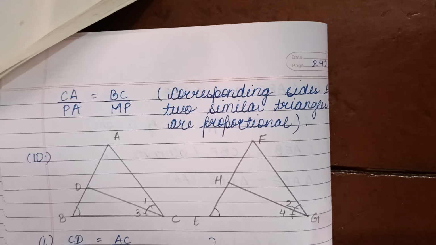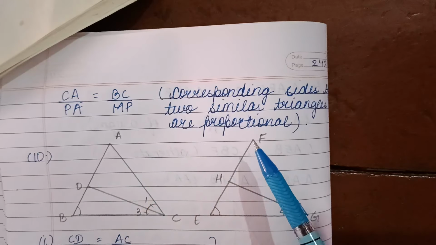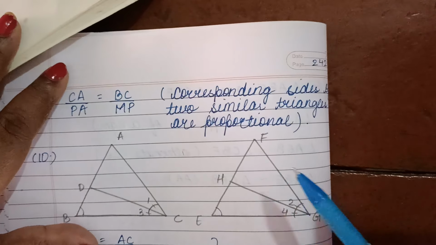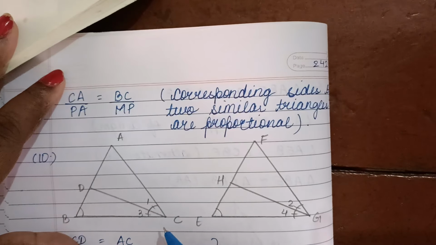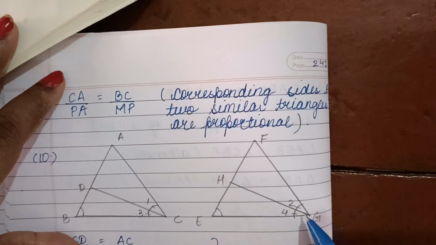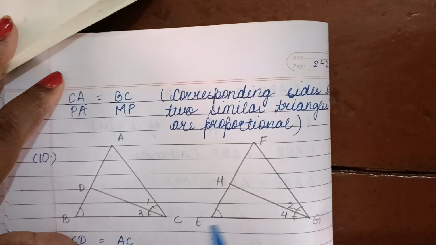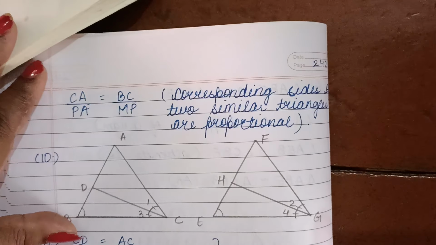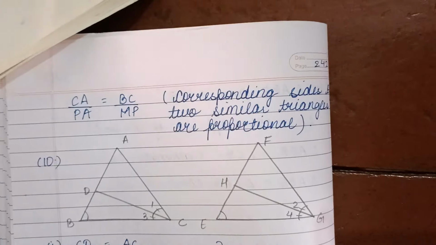So this will be the diagram. Two triangles are there, ABC and FEG. The bisectors CD and GH are the bisectors of angle C and angle G respectively, and both the triangles are similar to each other. Now both the triangles are similar, so let us prove the first part.